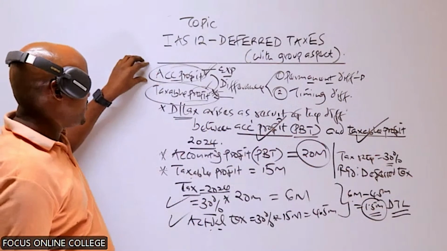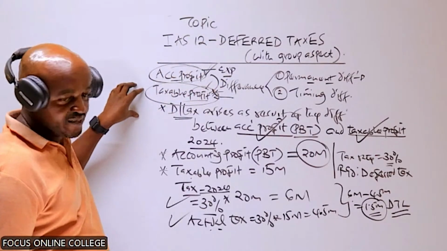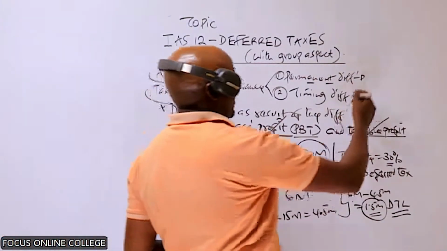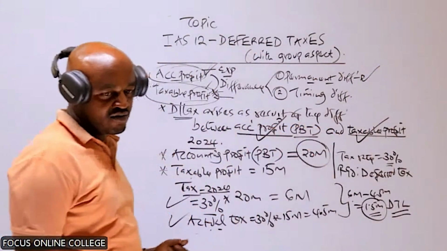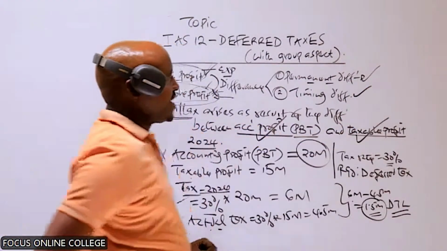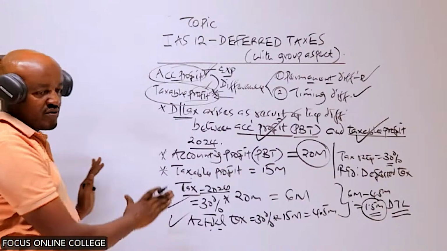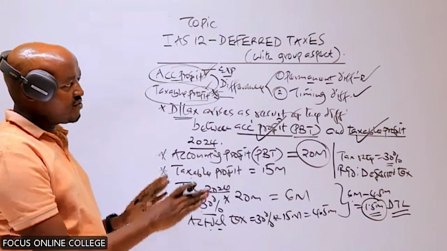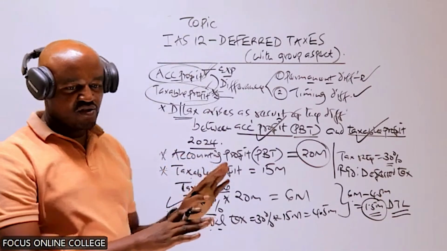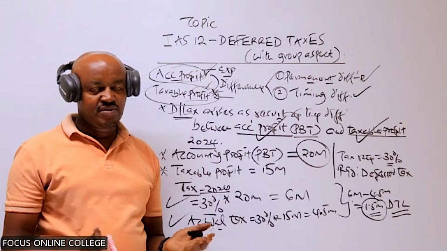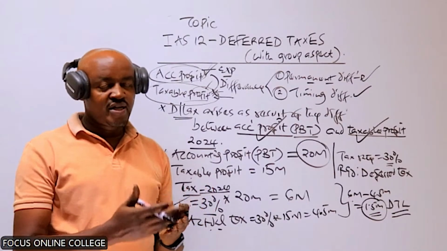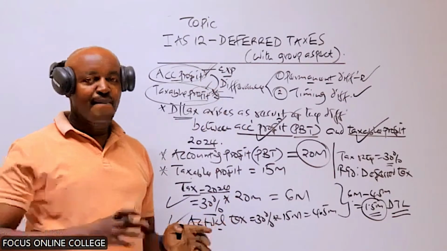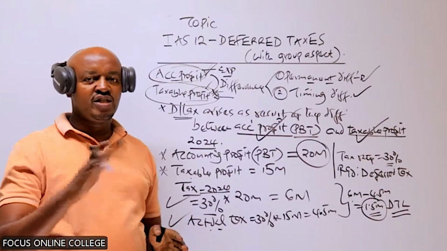Those items which you use in computation of accounting profit, but we don't use them in the computation of taxable profit, give rise to something called a permanent difference. Now, timing difference, on the other hand, is still the difference between these two profits. And what causes the timing difference? It is a difference which occurs between these two profits as a result of taking into account certain items of incomes and expenses in the computation of the two profits, but in different accounting periods or in different years.